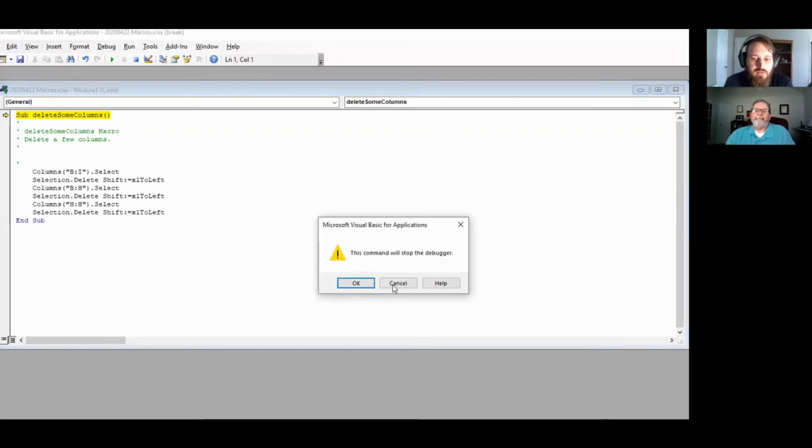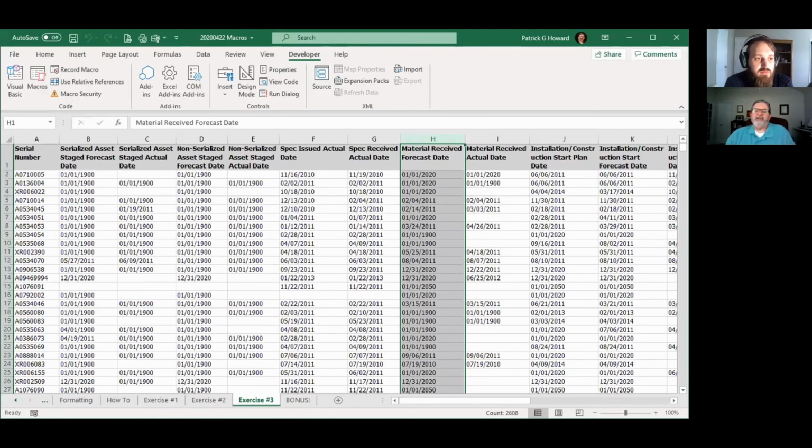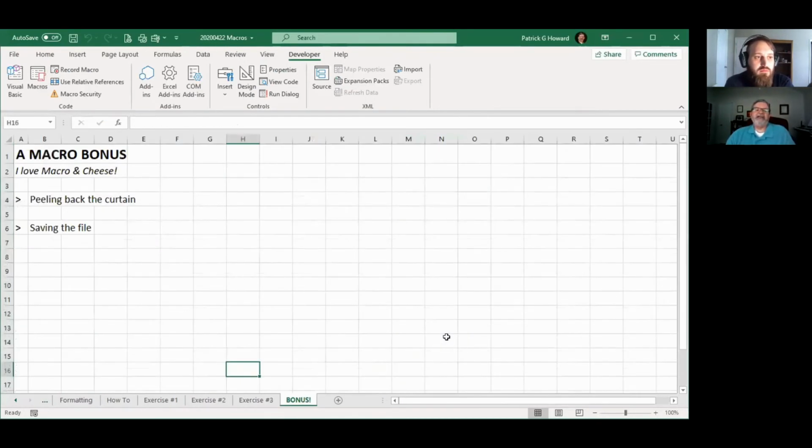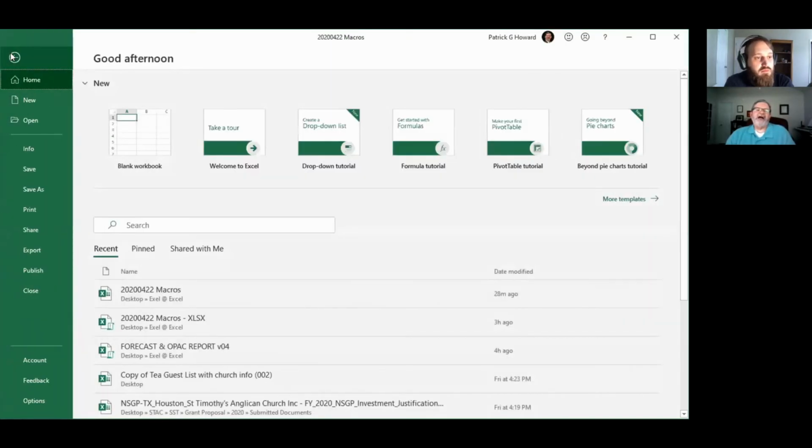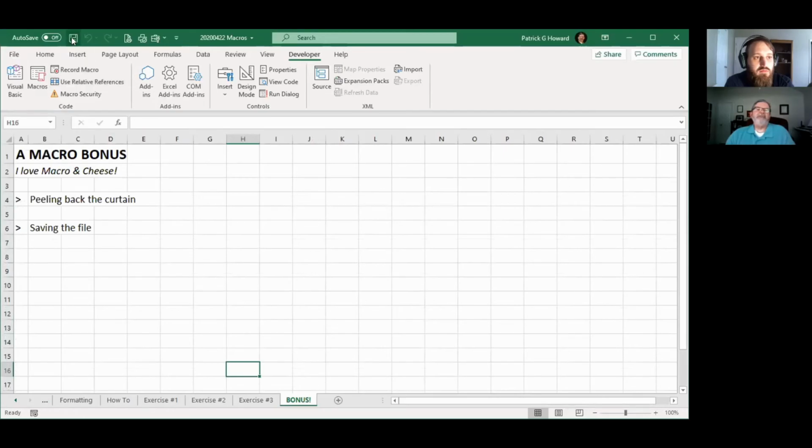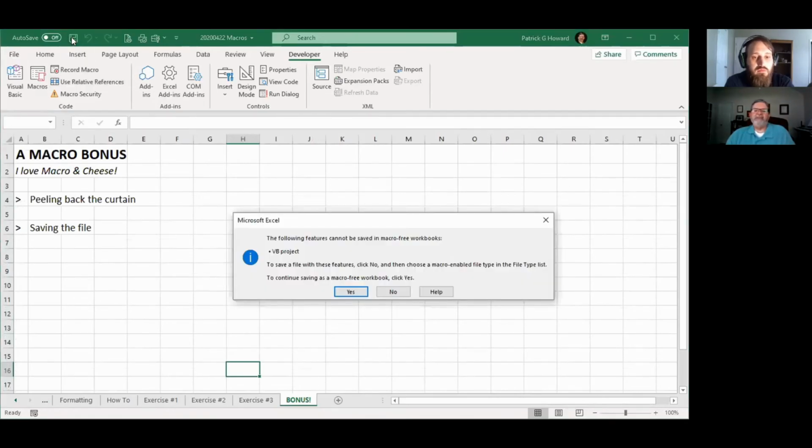But the one thing you really need to be aware of is how you save the file, because I'm going to try to save this file. When I hit that save button, see how it comes up and says that to save a file with these features... Basically, I cannot save macros in this type of workbook.